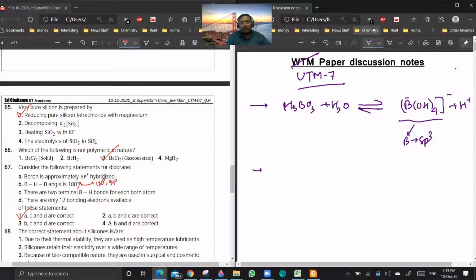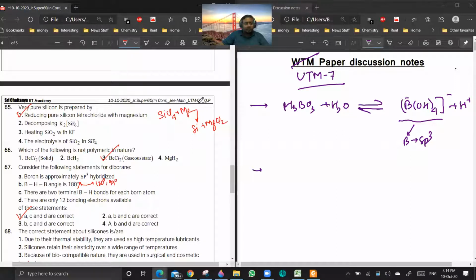Sir, is magnesium used directly, or do we use a Grignard reagent? No, directly magnesium you can use. Basically, the reaction would be SiCl4 plus Mg gives Si plus MgCl2. If you don't heat the mixture, then you'll be getting a pure silicon sample. If you heat the mixture, then you'll get Mg2Si. Are you getting my point?